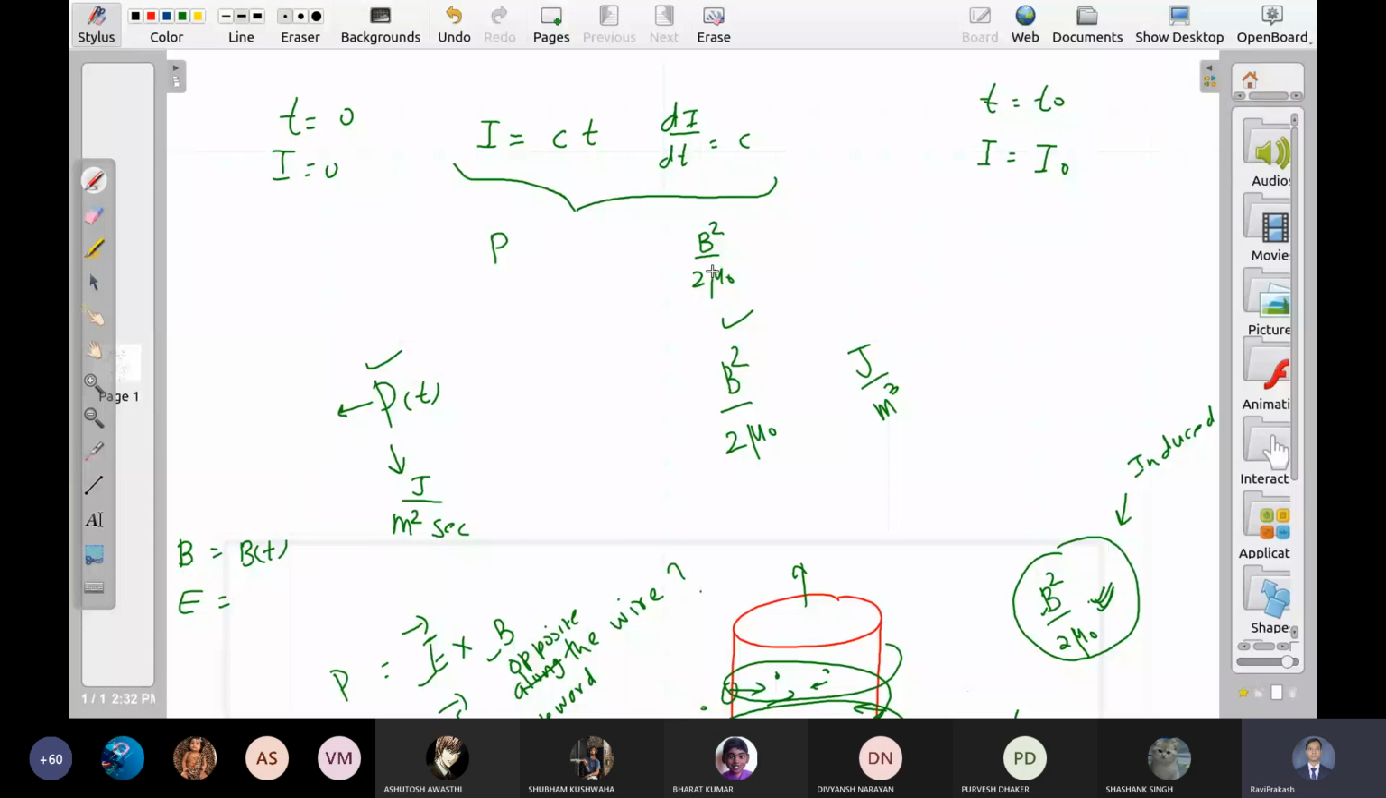So P tells you at what rate energy is going inside the solenoid. The right hand side terms tell you that at any time t, what is the energy inside the solenoid. Left hand side tells you at what rate energy is going into the solenoid. Right hand side tells you how much energy is in the solenoid at some time t. So what is the connection between these two?